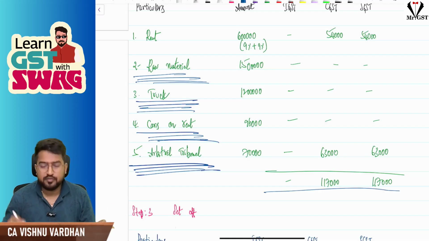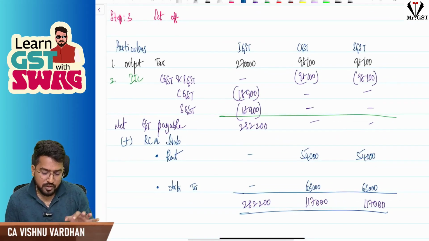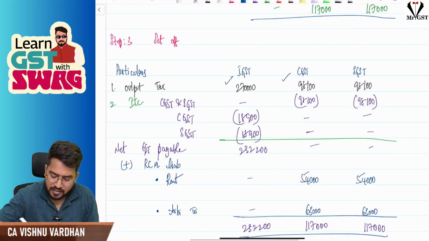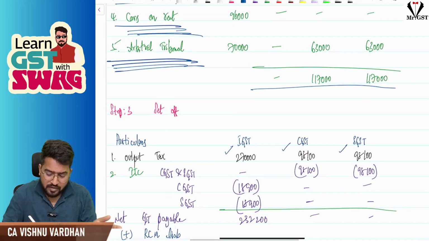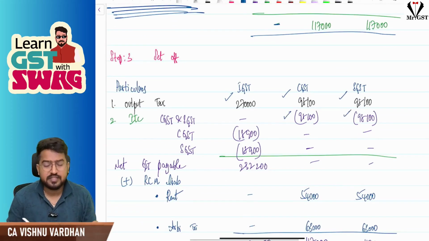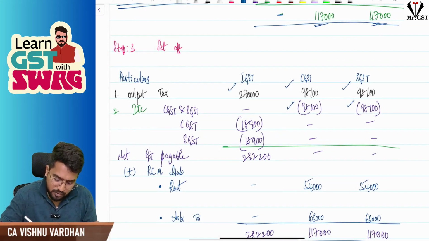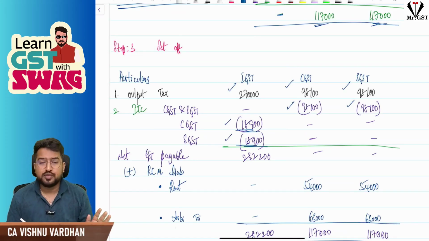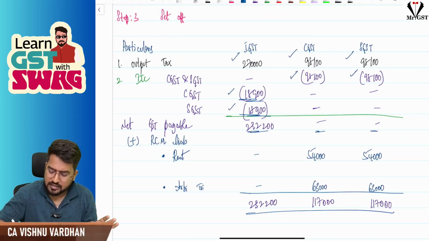So total ITC, if you see, you will get CGST, SGST 1,17,000, 1,17,000, and finally you go for the set off. When you are going for the set off, 2,70,000, 98,100, 98,100 is their output tax. IGST, sir, you don't have any ITC. So it is already 0, no need to worry. We will use CGST for CGST, SGST for SGST. CGST balance 1,17,000, 1,17,000, 98,100, 98,100, straight away you will set off. Still there will be a balance available, so that can be used for IGST. So CGST 18,900 balance and SGST 18,900 balance will be used for IGST payable. And if you see, net GST payable will be IGST 2,32,200, CGST, SGST 0.